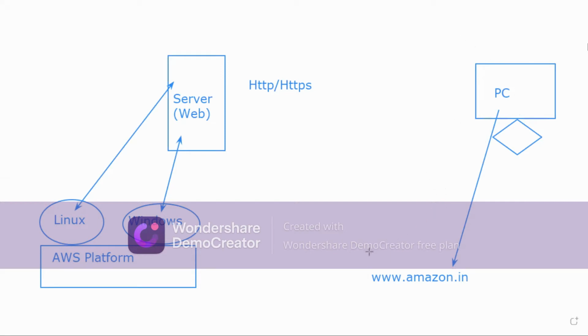When I'm trying to connect to this Amazon.com, this request will go to the web server, and through the web server it will again reach back to my PC. Right. So these are the steps. This is one, and then this is two, and then this is three. In this way the output goes.